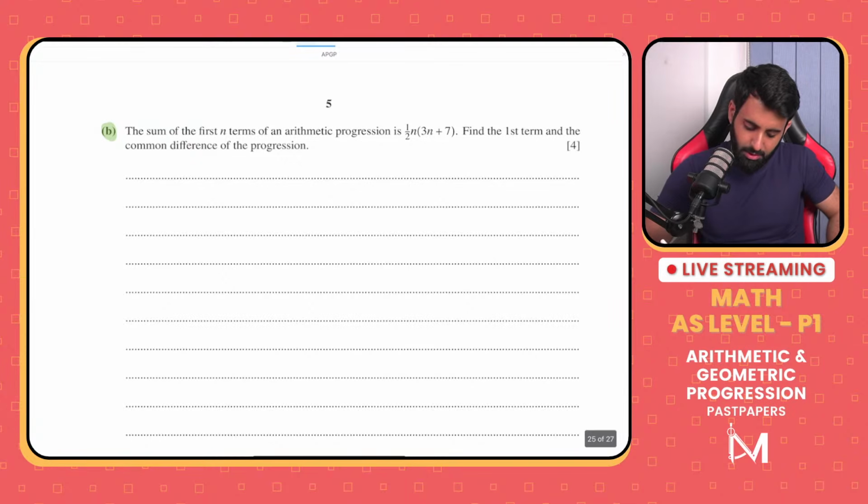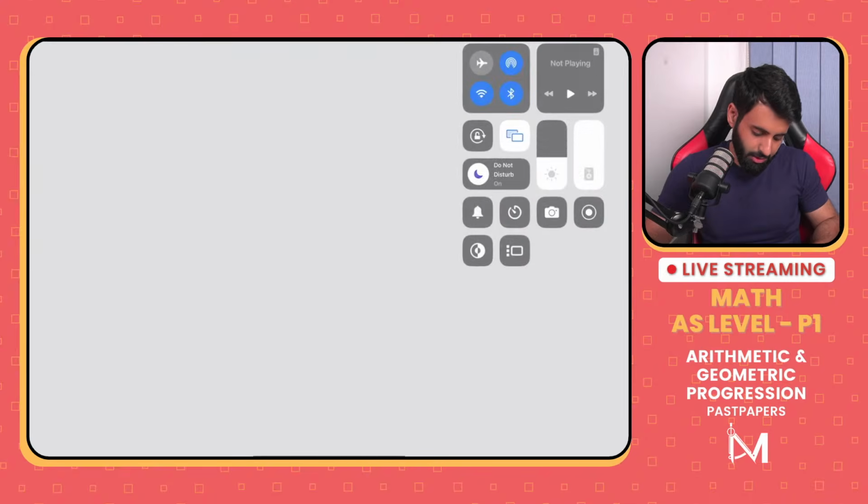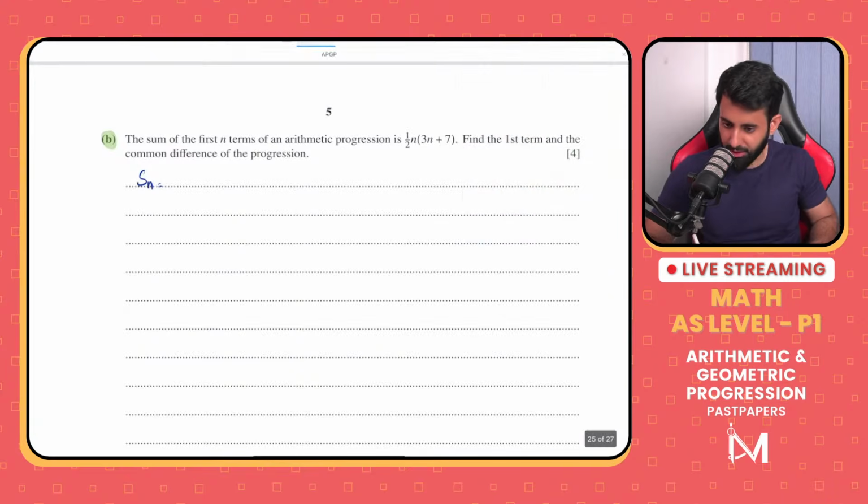Okay, so the sum of the first n terms of an arithmetic progression is so and so. Find the first term and the common difference of the progression. Okay, so how can we do that? This is how we can do it. Notice the formula that you have is the formula for sum. Okay, so you got to keep your eyes and ears open. This is not the general term formula. This is the sum formula.